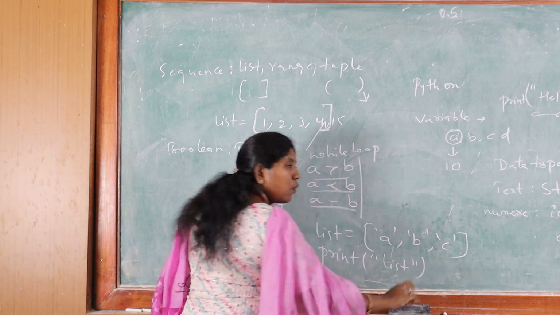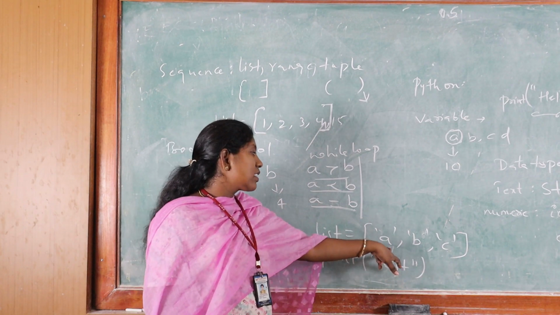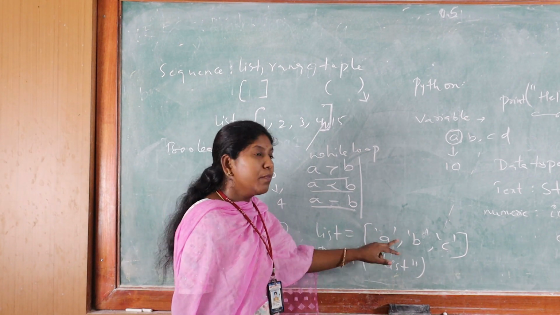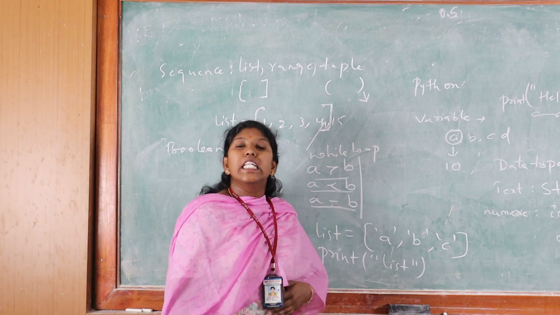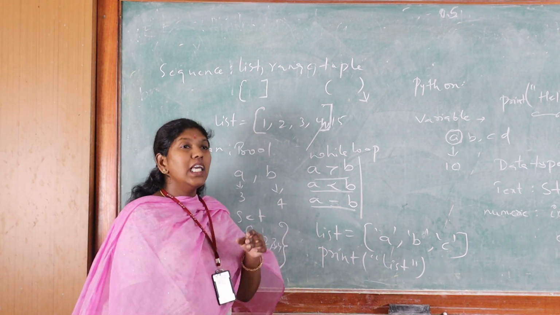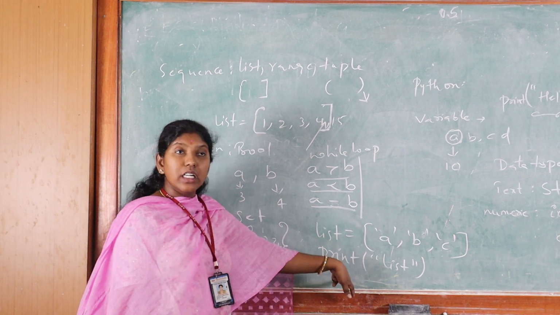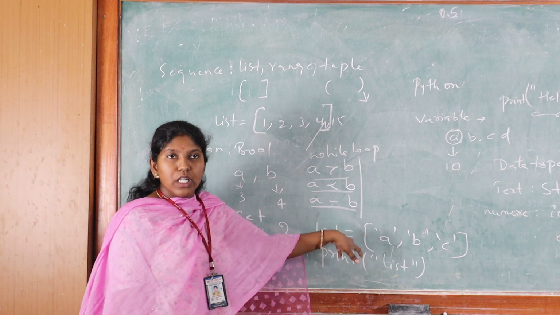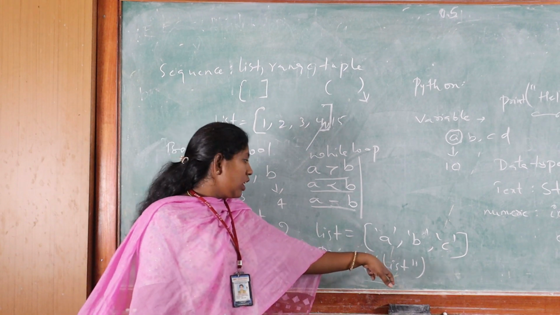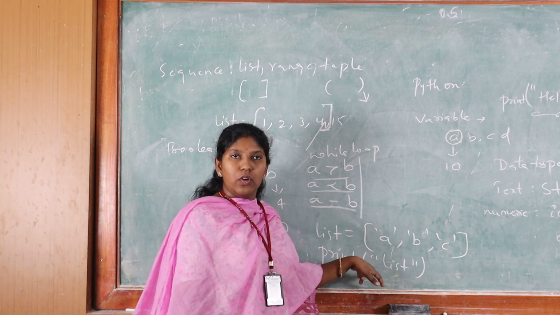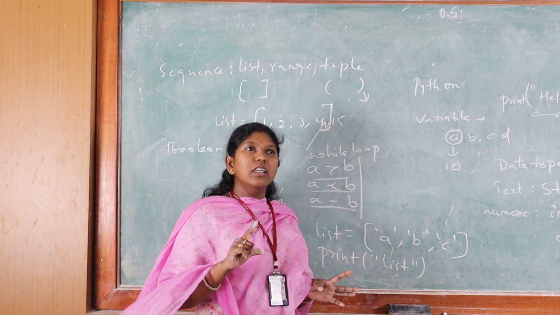Whatever list we have given, consisting of the alphabets, all those alphabets will be displayed at the output. Why does it display? Because I have written print here. Whenever we give print, whatever I have written in the single quotation marks will be displayed at the output.